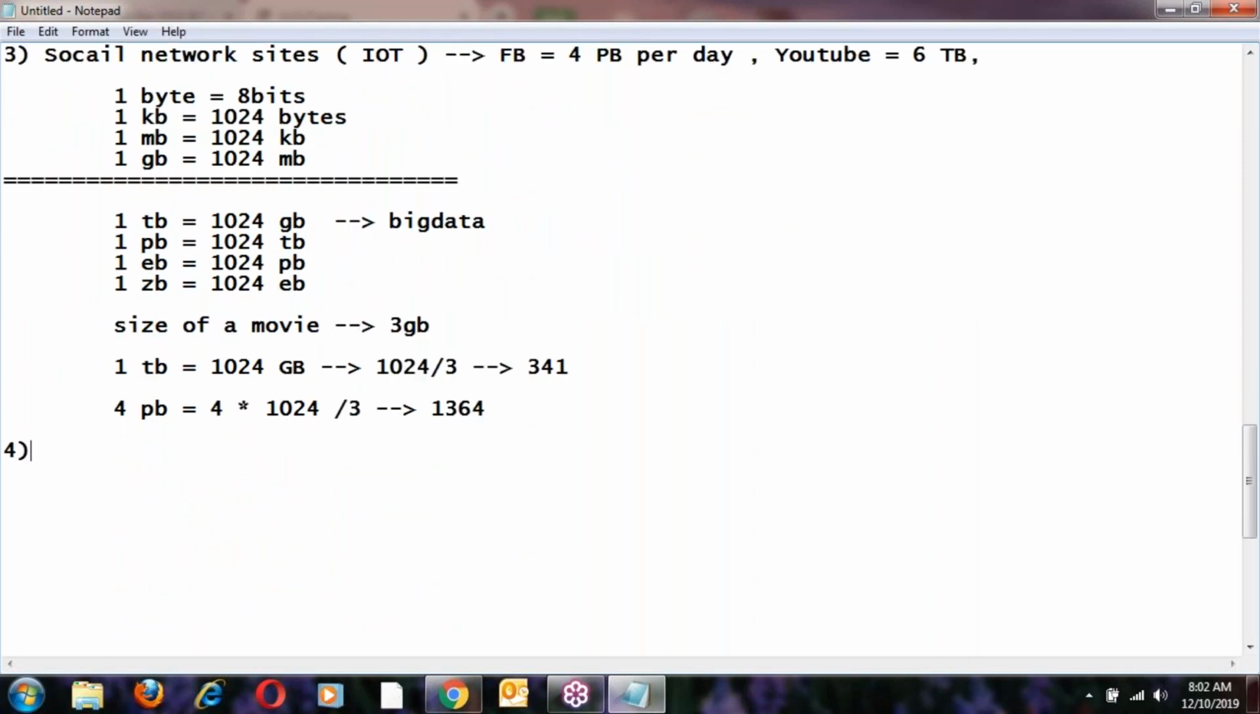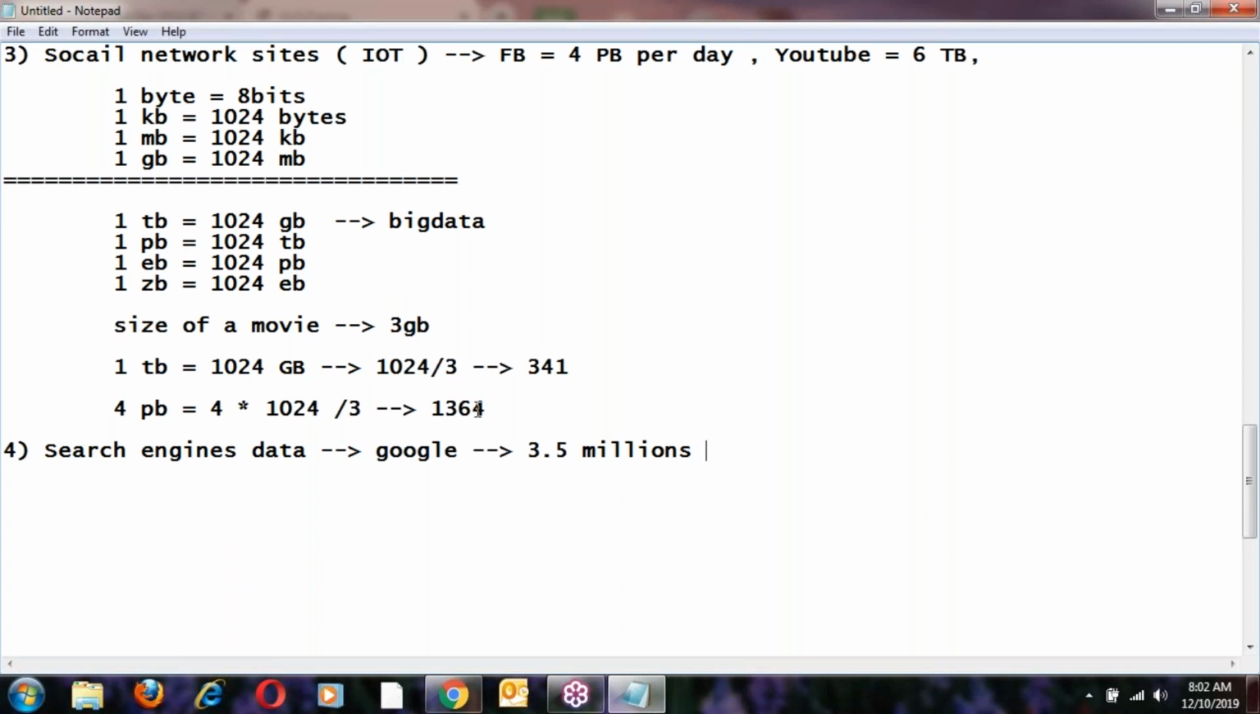Next, one more best example is Google search engine data. In Google, 3.5 million searches happen every day. 1 million equals 10 lakhs. So 3.5 million means 35 lakhs of searches.